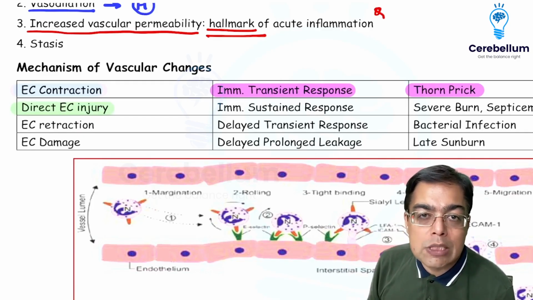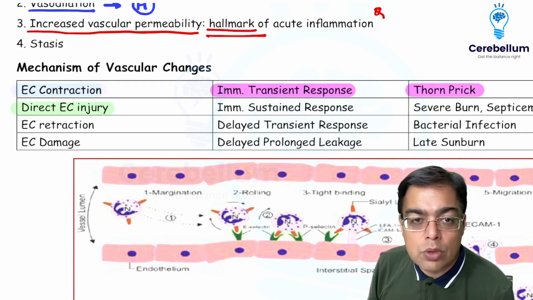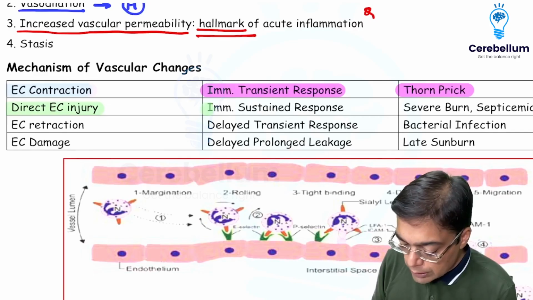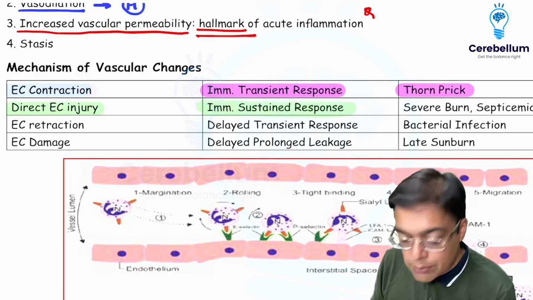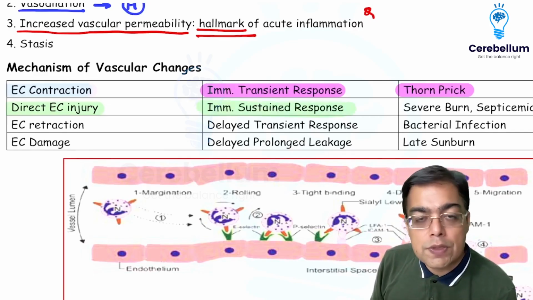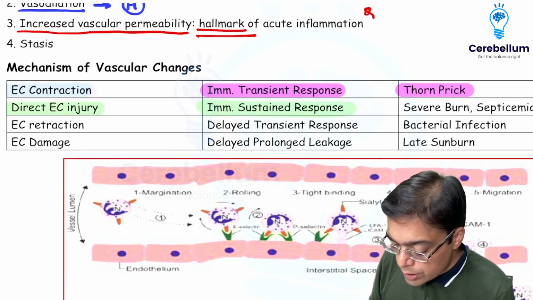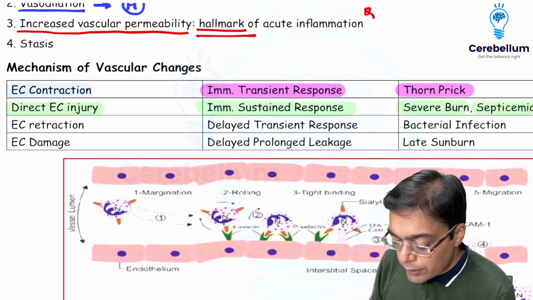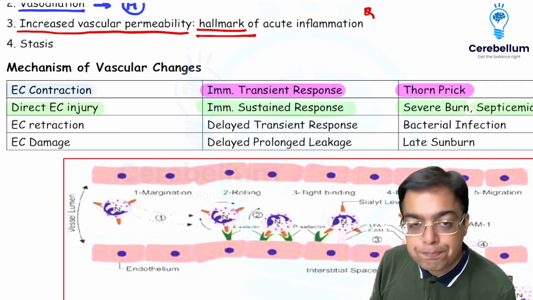This is going to be responsible for causing an immediate change in the vascular permeability and present for a longer duration of time. So that is what is being referred to by the name of an immediate sustained response. It's immediate and it's present for a longer duration, sustained response. It would be associated with a patient suffering from a severe burn injury, or might be associated with a condition like septicemia.